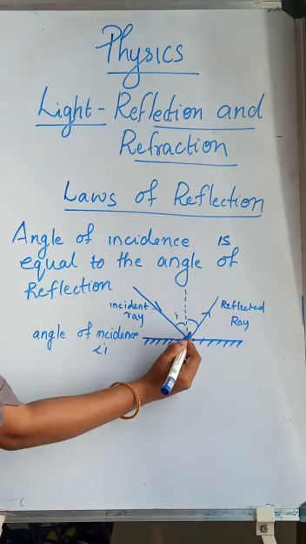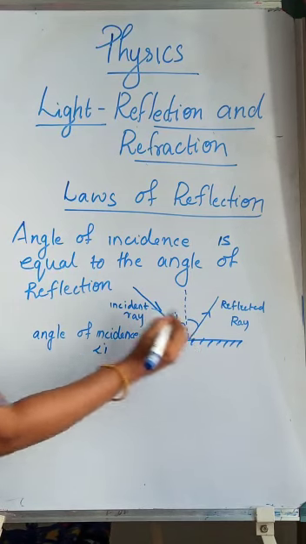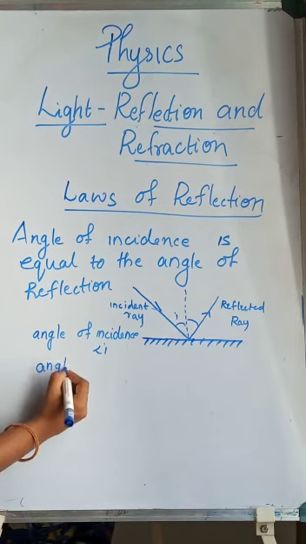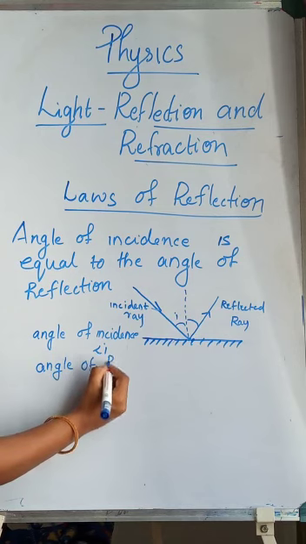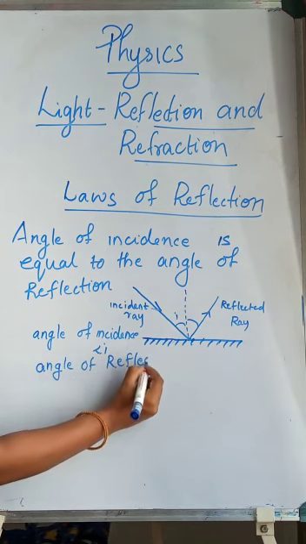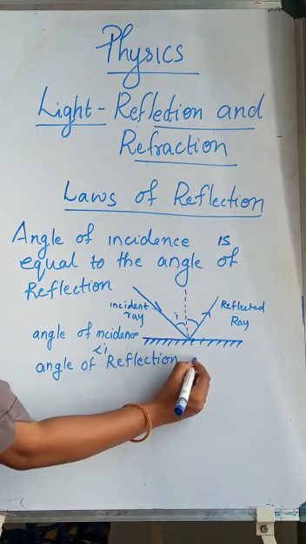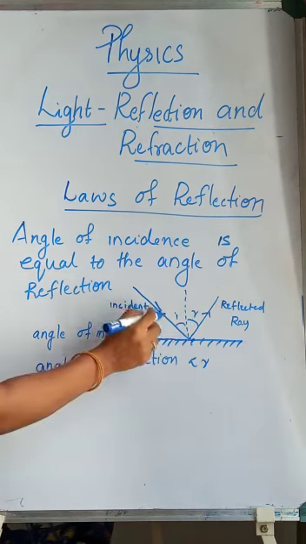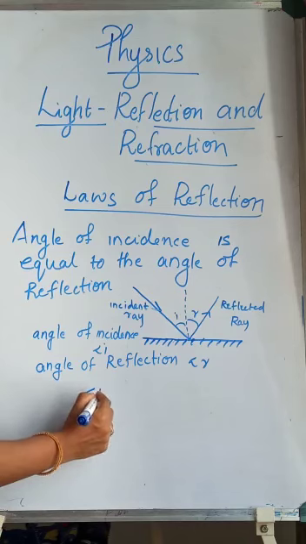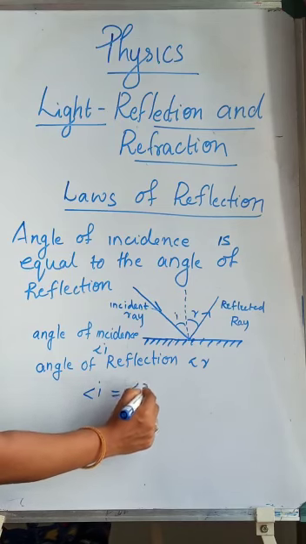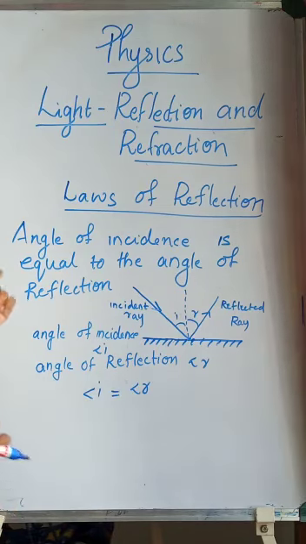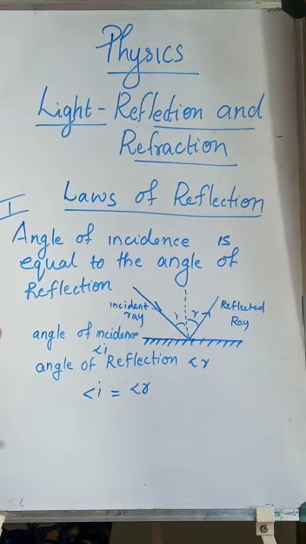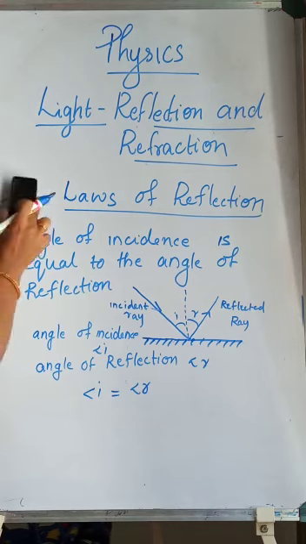And the angle made by the normal and the reflected ray is called the angle of reflection, angle r, small letter r. So this angle i will be equal to angle r. This is the first law.